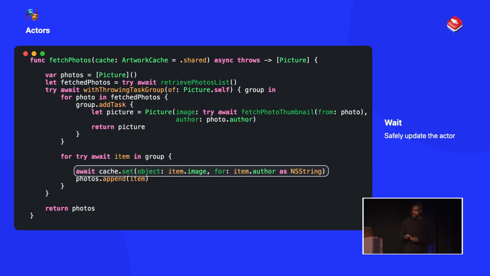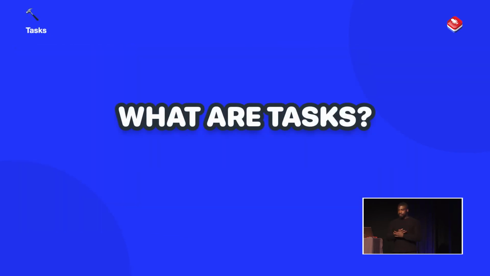Cool. So I spoke a lot about async await, async let, task groups, all this other stuff. But when you're actually using Swift concurrency, it all comes down to you having to execute your code within something called a task. So you might be wondering, what is a task? The reason why I left this last is because this is essentially what you need to use to kick off these asynchronous functions. A task allows you to execute asynchronous code in Swift concurrency.